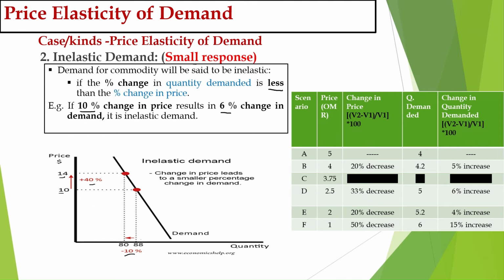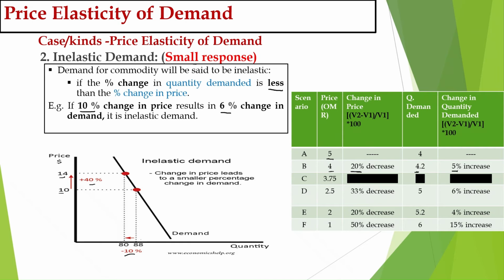Here you can see in the table, the price was 5, the demand was 4. The price falls from 5 to 4, the demand increases from 4 to 4.2. You can see the percentage change in price is 20% and the percentage change in demand is 5%. This 5 is less than 20. So with a 20% decrease in price, there is only a 5% increase in demand. The percentage change in demand is less than the percentage change in price, so it is inelastic.